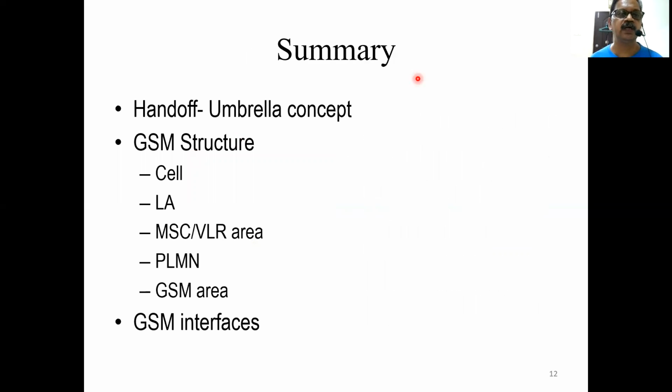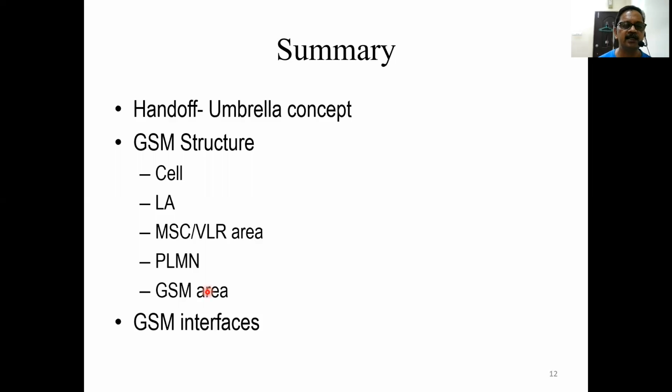So we will summarize what we have discussed. One is handoff with umbrella concepts. Then we have seen the GSM structure. In that we have seen the cell area or BTS area, location area, LA, then the area covered by MSC/VLR, which is known as the MSC/VLR area, then the PLMN, public land mobile network area, that is the area served by a mobile service provider or telecom service provider with a GSM network.